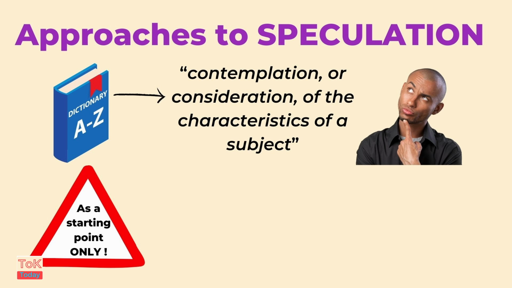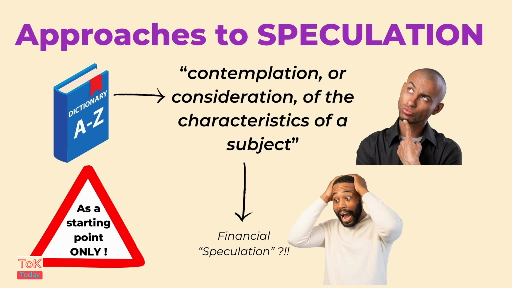Most of the dictionaries that I've looked at define speculation along the lines of contemplation or consideration of the characteristics of a subject. One dictionary that I looked at gave a purely financial definition of speculation. So I'm just going to leave that definition aside, but you can look at it that way if you want.